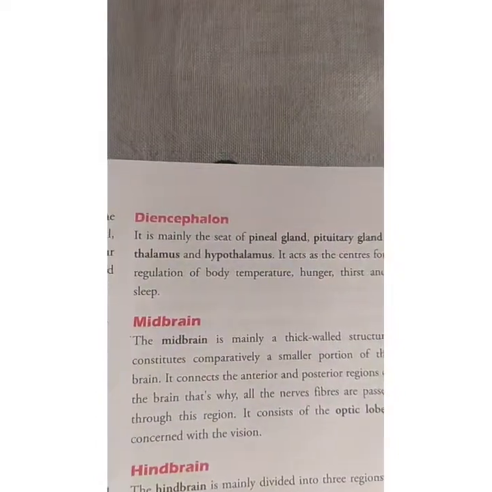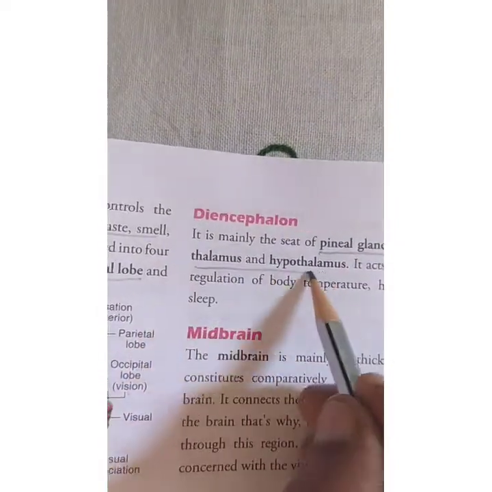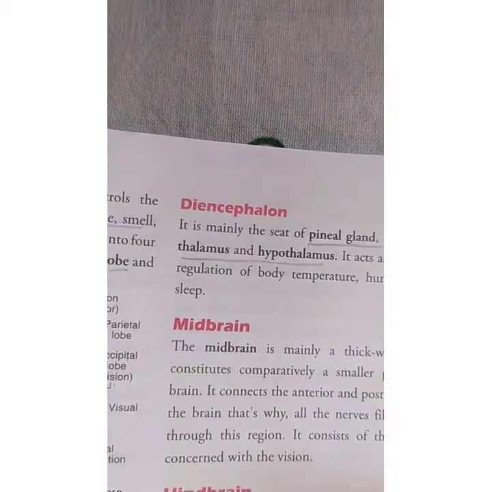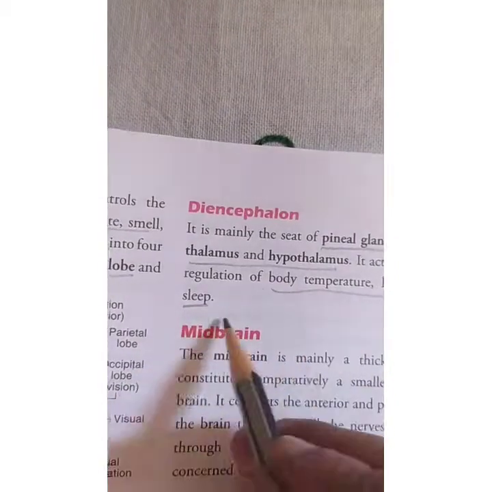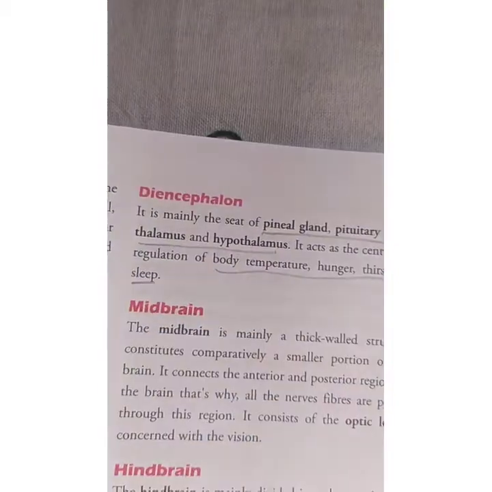Alright. Now next is the diencephalon. The diencephalon is the last part of the forebrain. It is the seat of different types of glands like the pineal gland, pituitary gland, thalamus and hypothalamus, which have different functions to do. It is the center for regulation of body temperature, hunger, thirst and sleep. So these are the functions associated with the diencephalon.